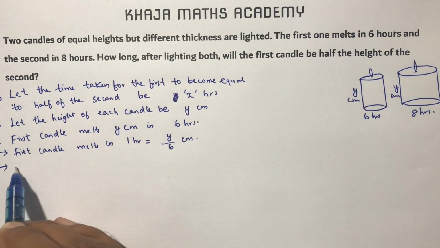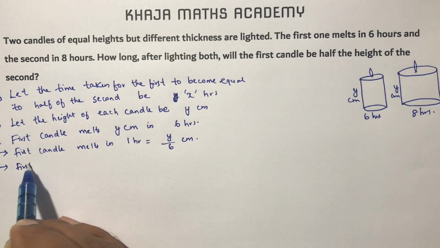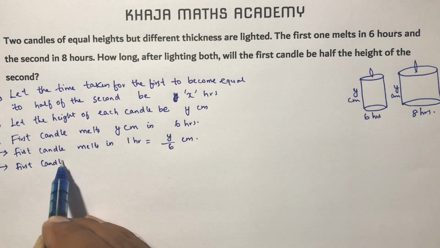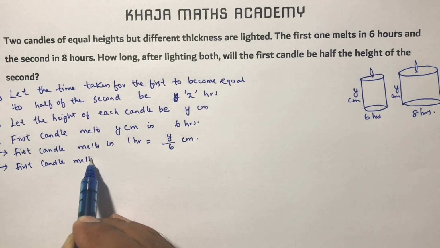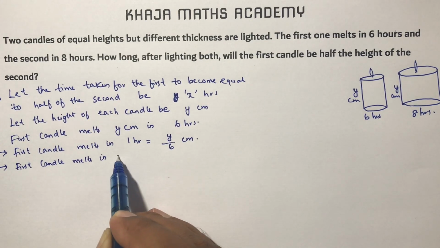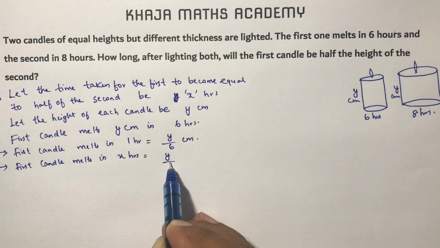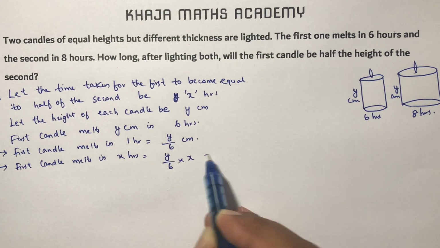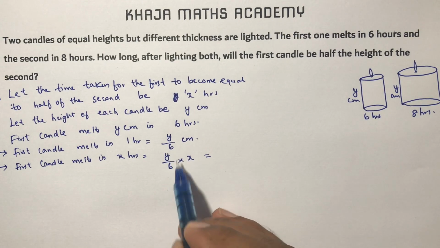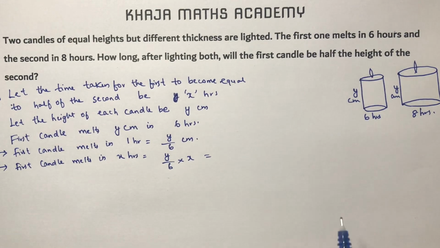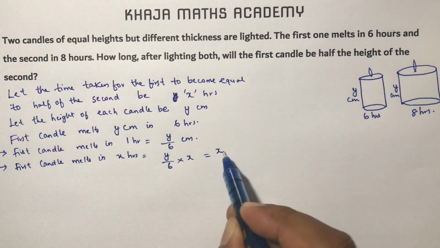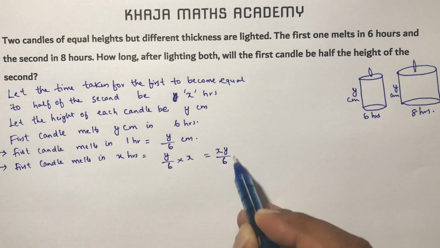So the first candle melts in x hours. In 1 hour it melts y by 6, so in x hours it is y by 6 into x, which is xy by 6 centimeters.